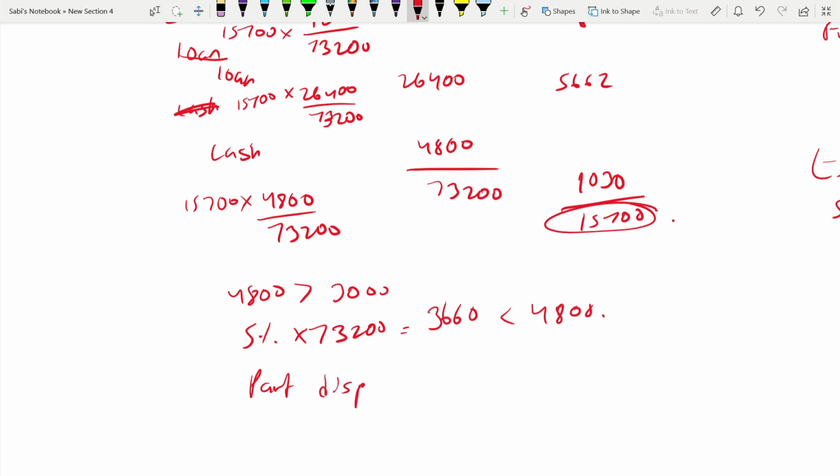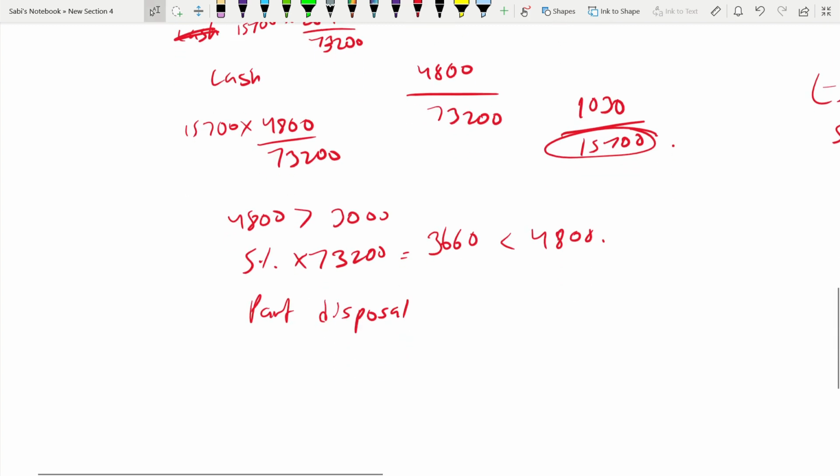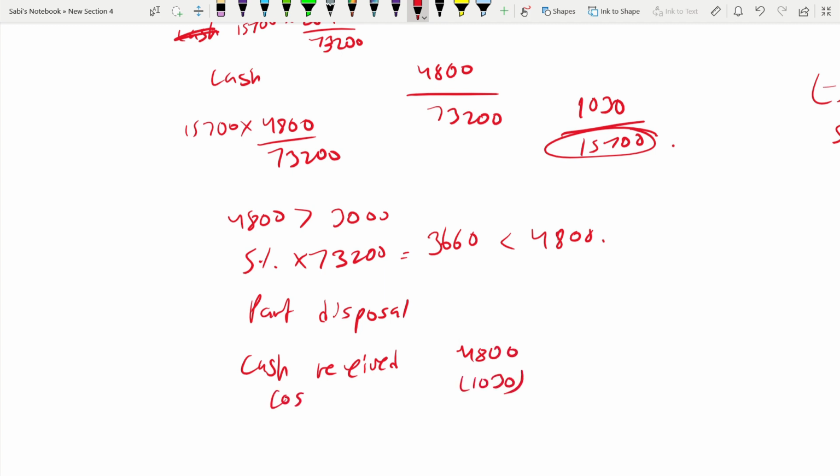This is similar to the previous illustration 3. So for this part disposal, we take cash received and deduct the cost. Cash received is 4,800. What is the cost? It is 1,030. So 3,770. This is the chargeable gain. Except the figures, everything else is same.